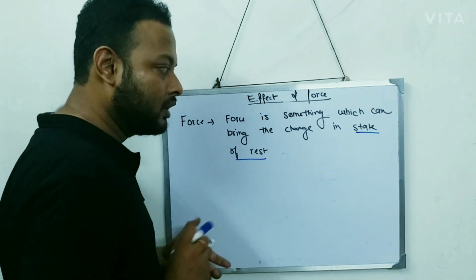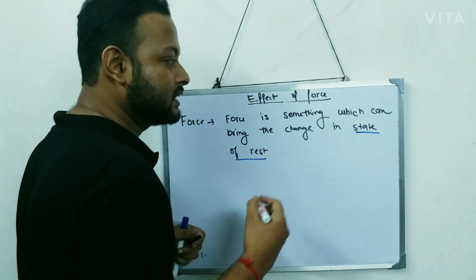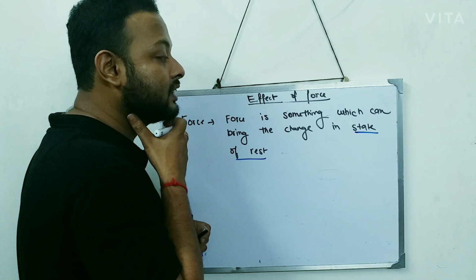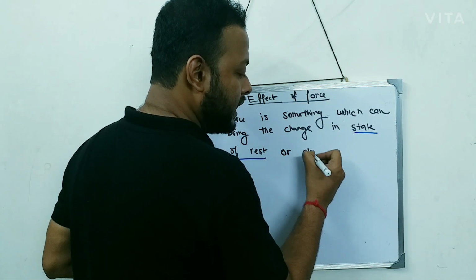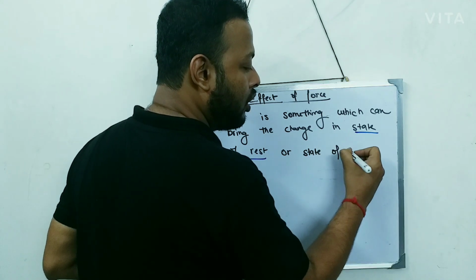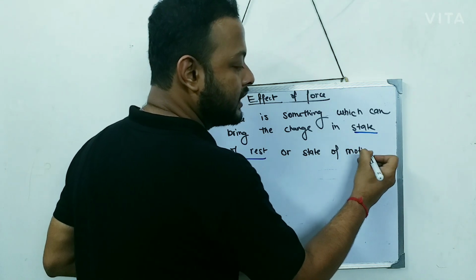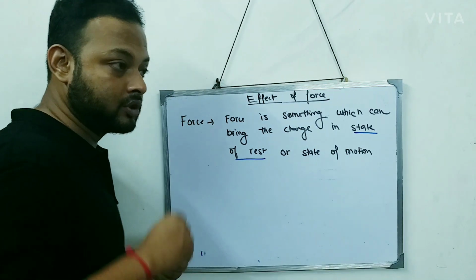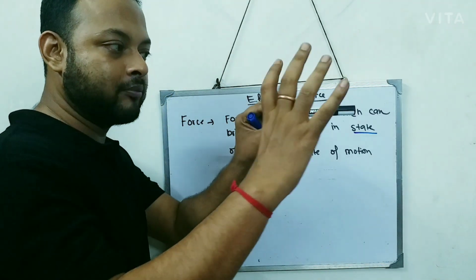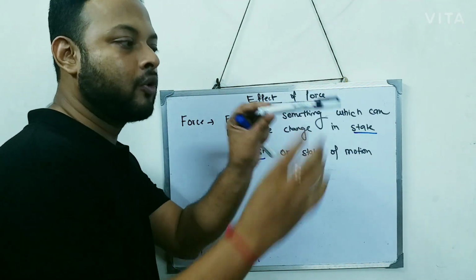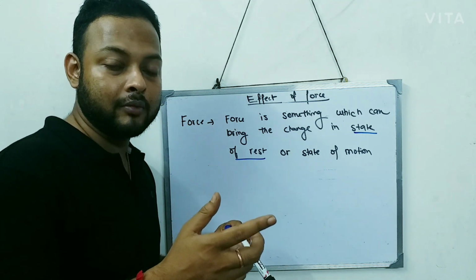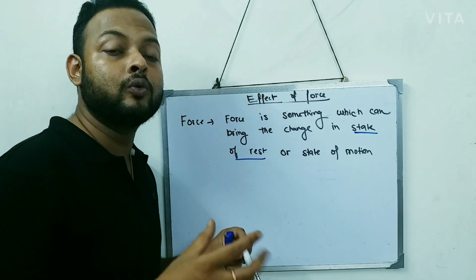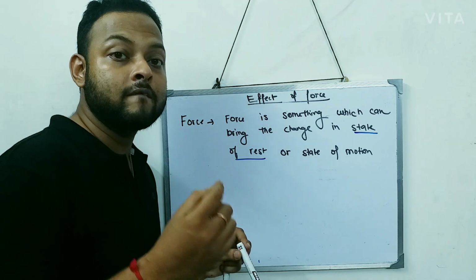Or it can change the state of motion. Suppose this body is moving and I apply force, and the body will stop, like the fielder in a cricket match. His job is to stop the ball.